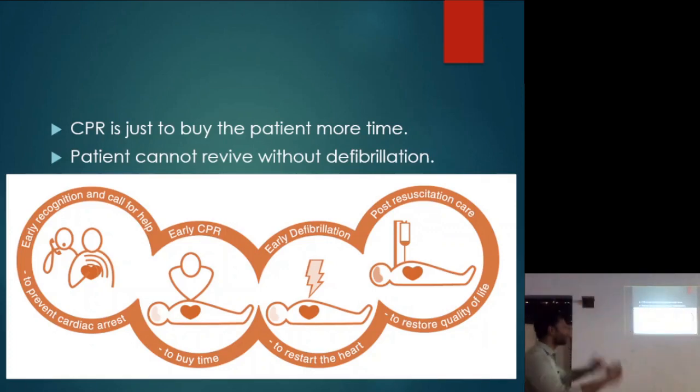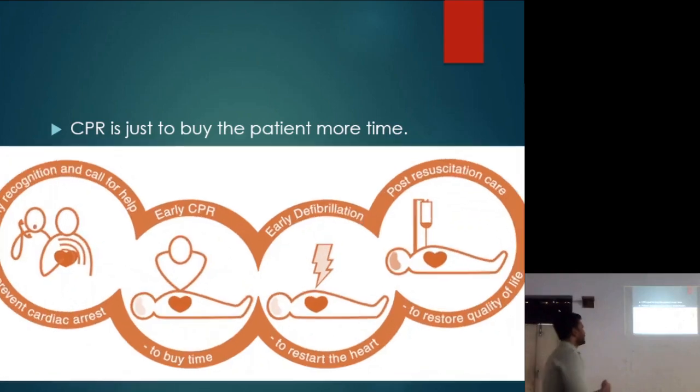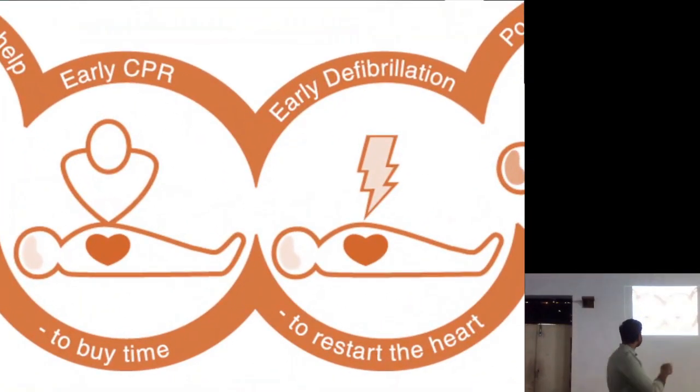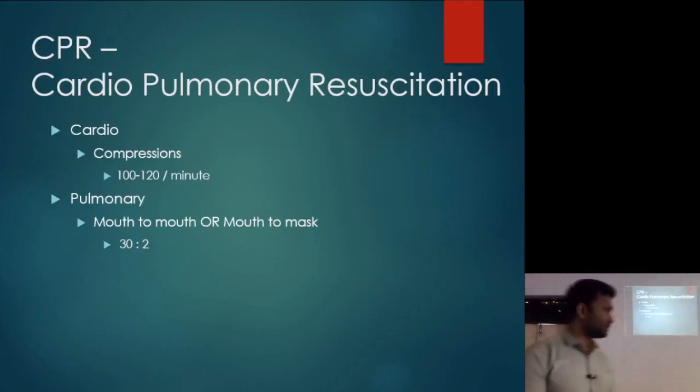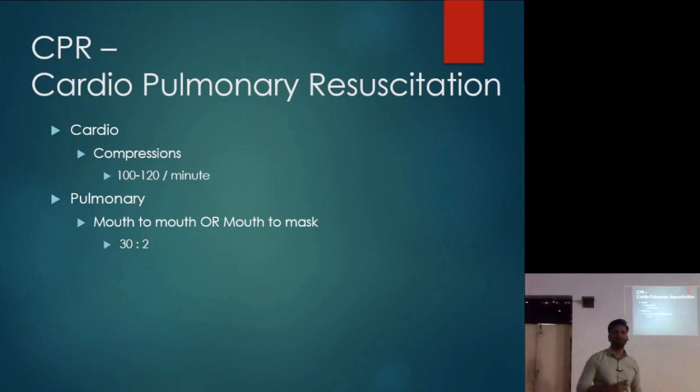Current लगा के patient को, we are going to revive the patient. We are going to make sure that the heart starts functioning by itself. In that we are going to give epinephrine also, but you do this so that we can do this. So that is the last one. Definite में आएगा defibrillation. Now, just to recap, in compressions it was 100 to 120 per minute, whereas in breathing we had 30:2 ratio.